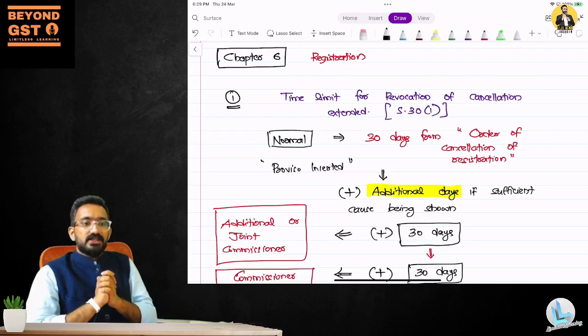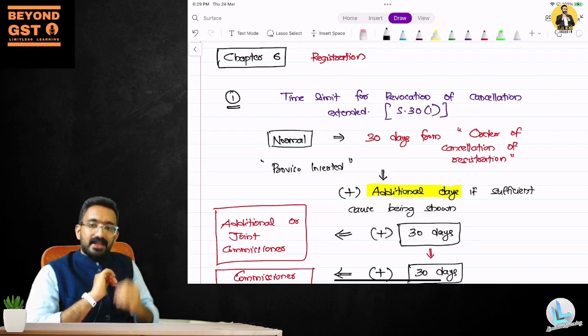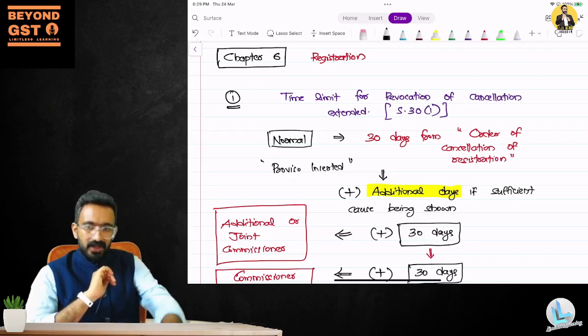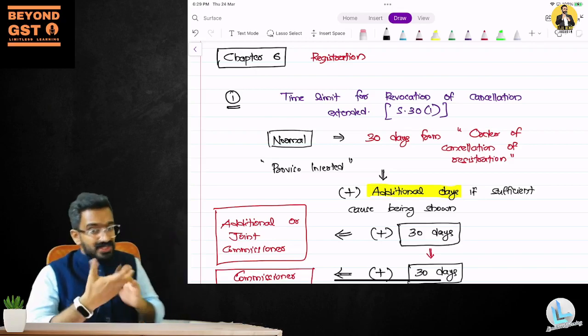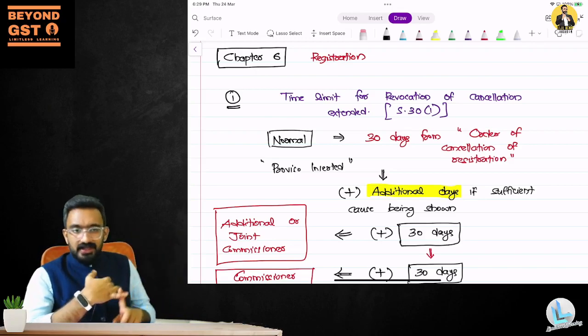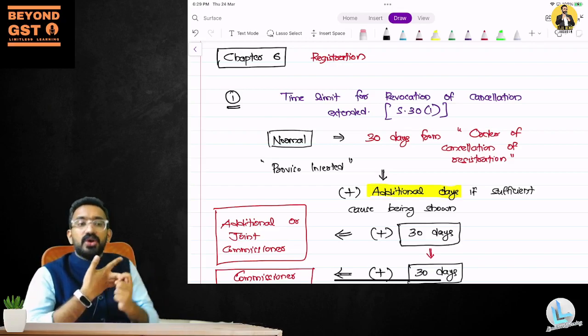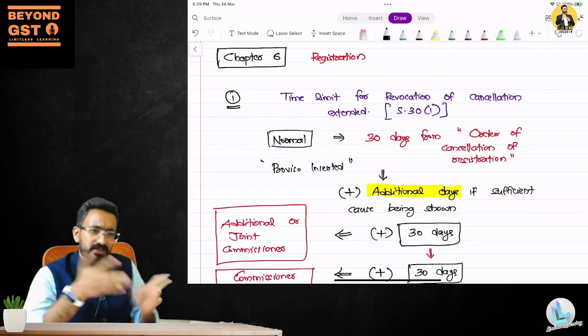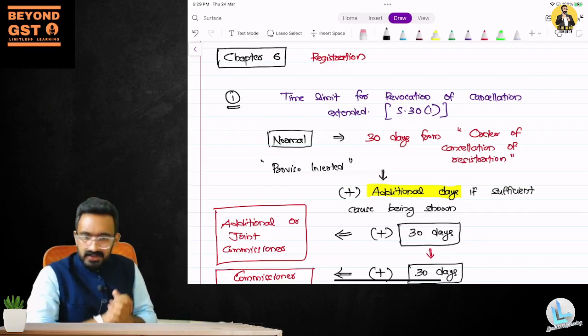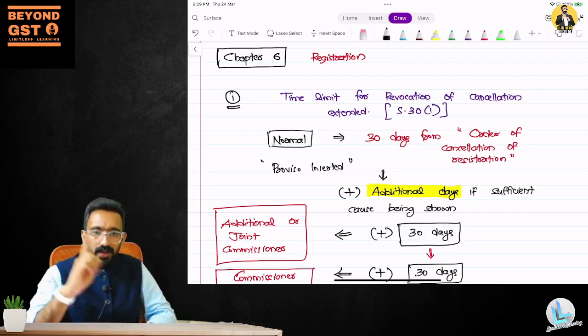The person who has taken registration is voluntarily saying that he wants to cancel it. Why should he cancel? There could be reasons like he stopped his business, he transferred his business, or he is no longer liable for registration. All of these could be the reason why he cancels his registration. This is one type.